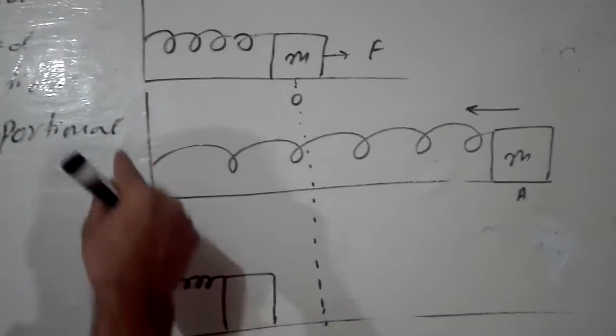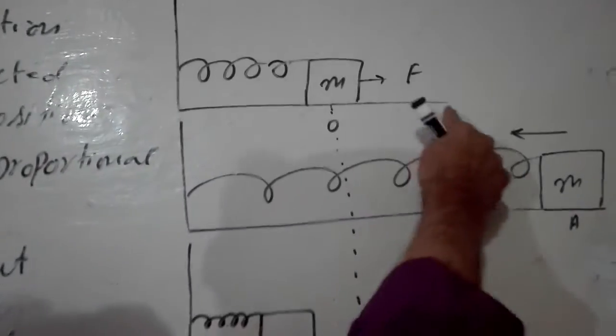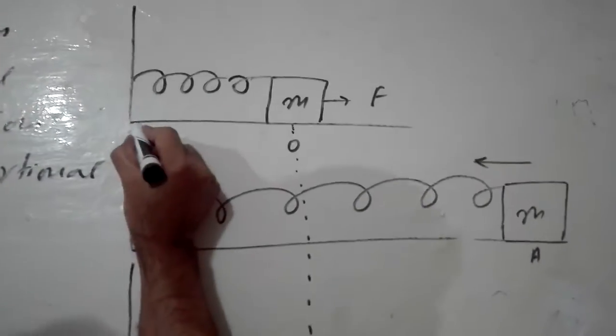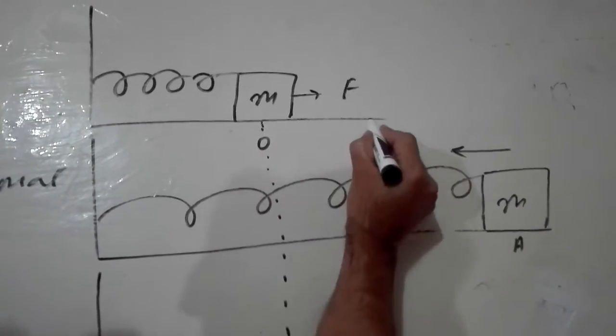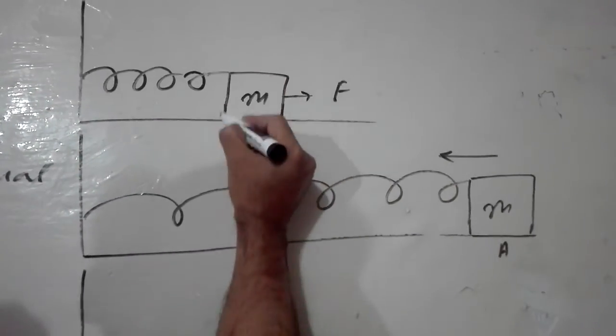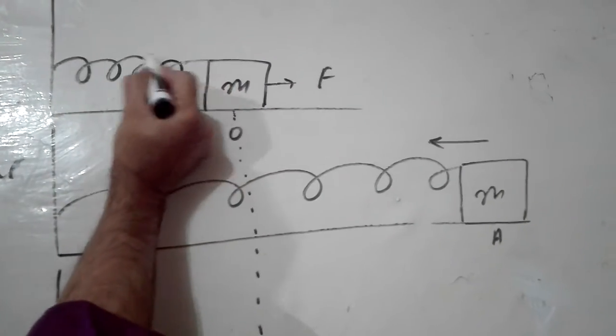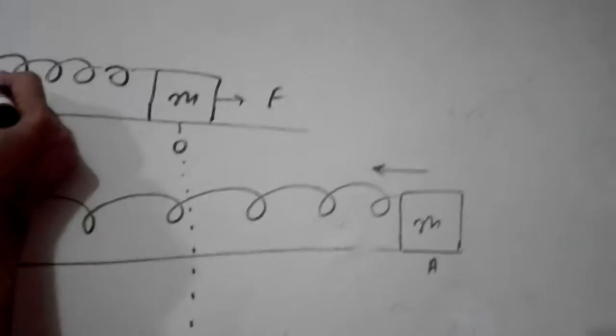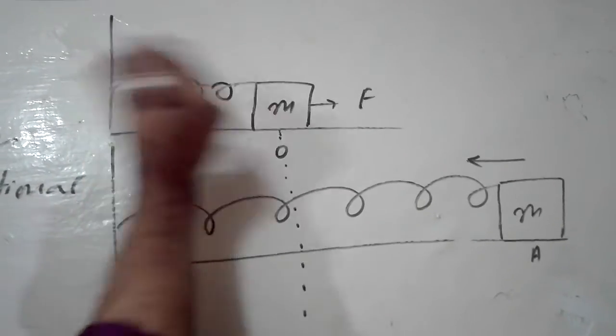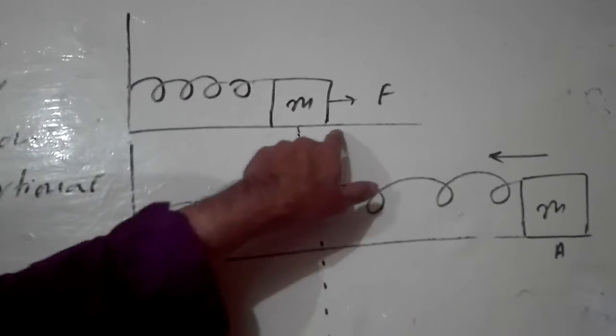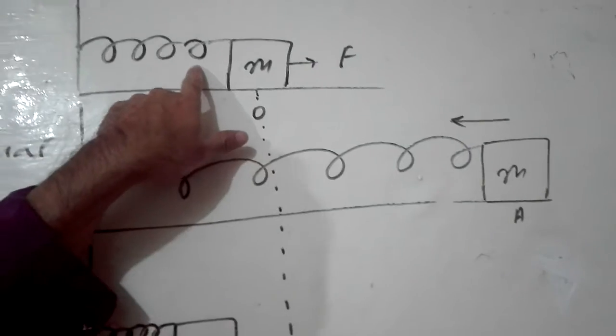So I have taken a horizontal frictionless surface, on which I have placed a mass m. This is a mass m, and it is a spring. One end of the spring is tied to a support, the second end of the spring is tied to the mass. So it is clear from your diagram.